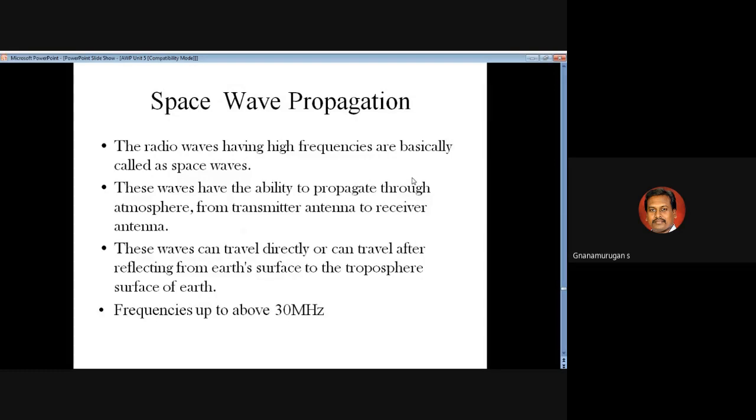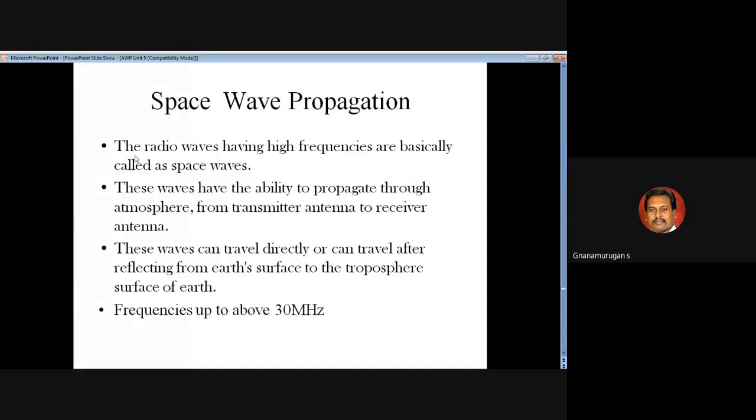So in space wave propagation, there are two types of communication: a direct wave and an indirect wave. Direct wave means you transmit the electromagnetic wave from the transmitter to the receiver. In the second, the electromagnetic waves go to the earth and are reflected to the space. These electromagnetic waves are high frequency waves.